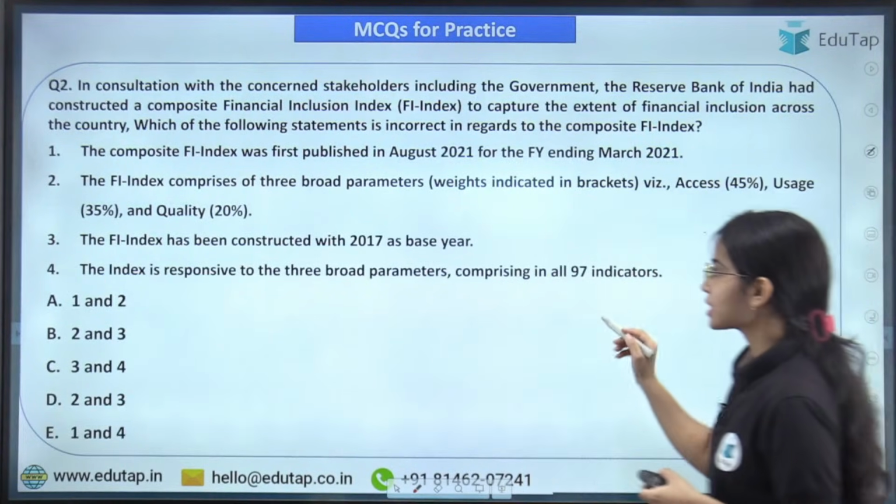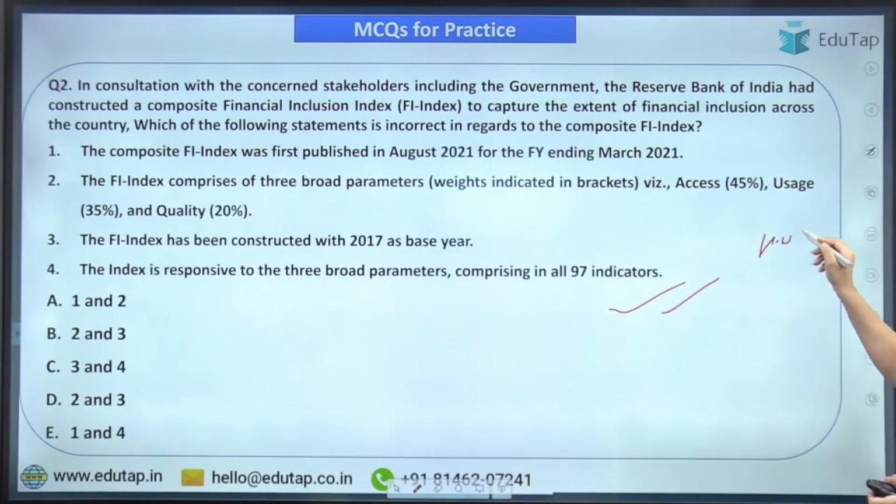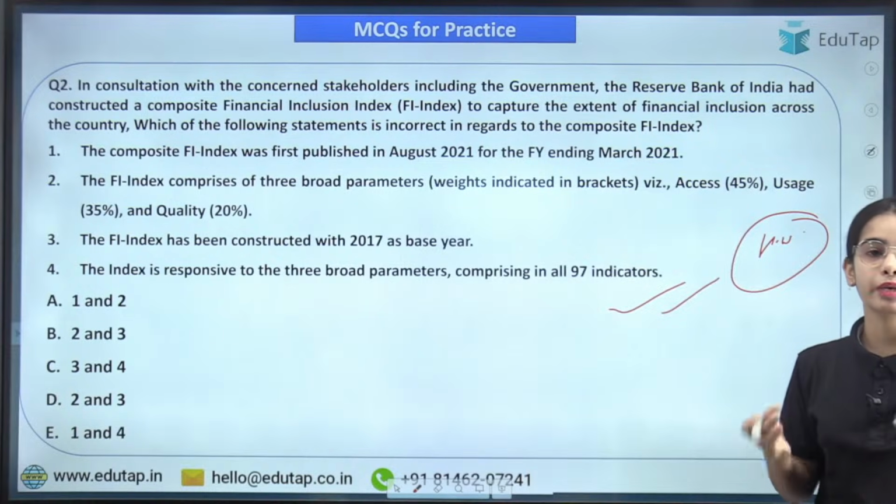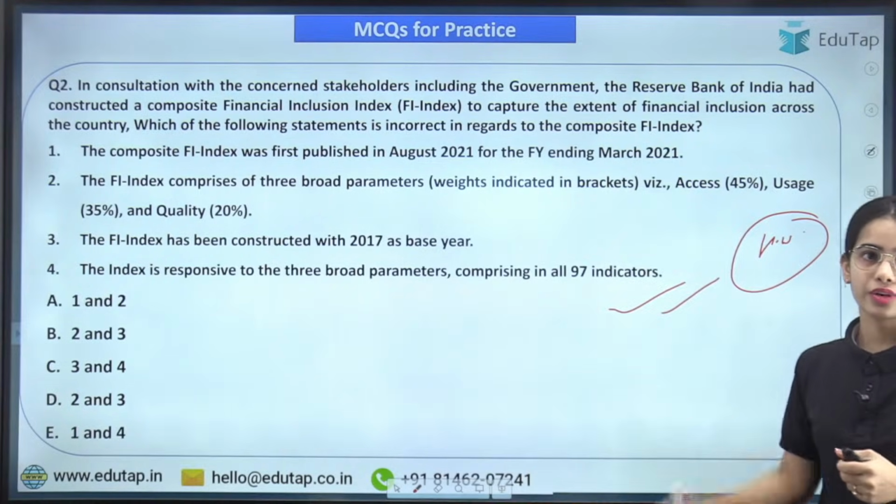Okay. Now this is the second question. This is also a homework question. Try to answer this question. Directly you have to tell which of the following statements is or are incorrect. So try to answer.